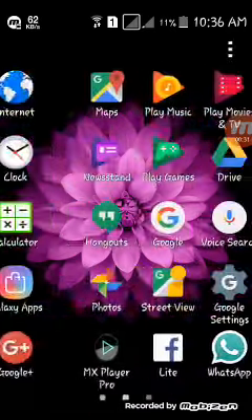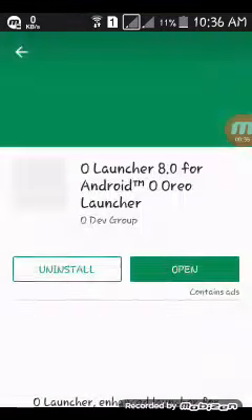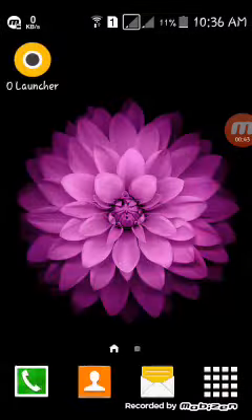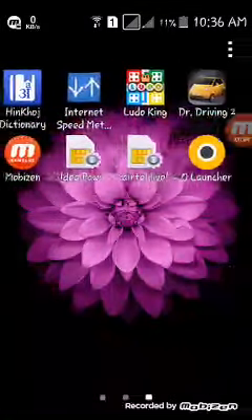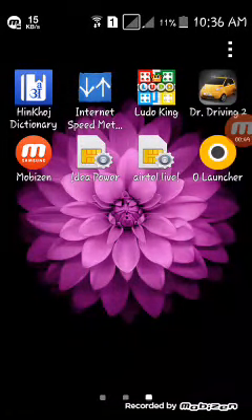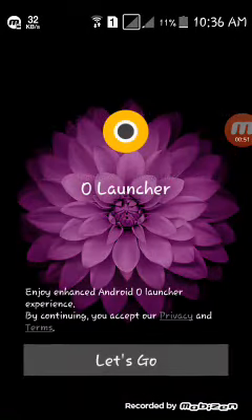So first of all, go to your Play Store and search for O Launcher 8.4 Android TMO Oreo Launcher. I have downloaded it, so I don't download it. Okay, I open it. O Launcher. It is a fantastic launcher. Let's go.